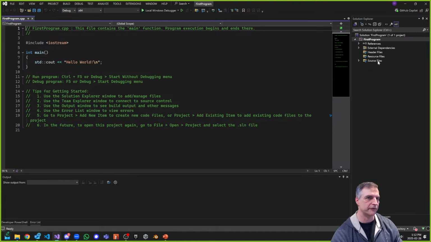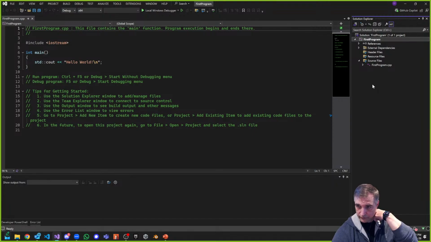And inside of my filter, now one thing that's different about C# and C++ is that in C++, these are filters. They're not folders, right? So if I open this up, it looks like a folder, but it's not. It's just here inside of our Visual Studio view. Okay, so this is a filter. You can make as many filters as you want, and it won't impact your operating system view, whatever it looks like on the operating system side. Here you notice that it's called first program. It kind of created something called firstprogram.cpp. CPP is the extension for C++ as an example, and this is just one file that we're looking at today.